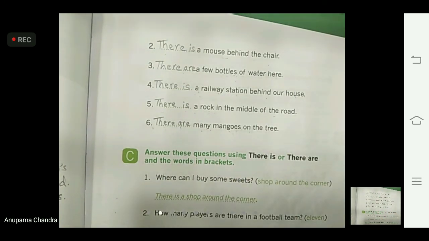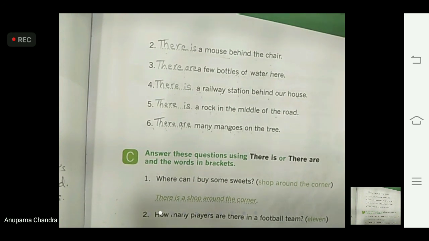At the end, I repeat children, if we are talking about one thing or one person, we will start the sentence with there is. And if we are talking about more than one person or more than one thing, then we are going to write there are. We will start the sentence with there are. Okay children.